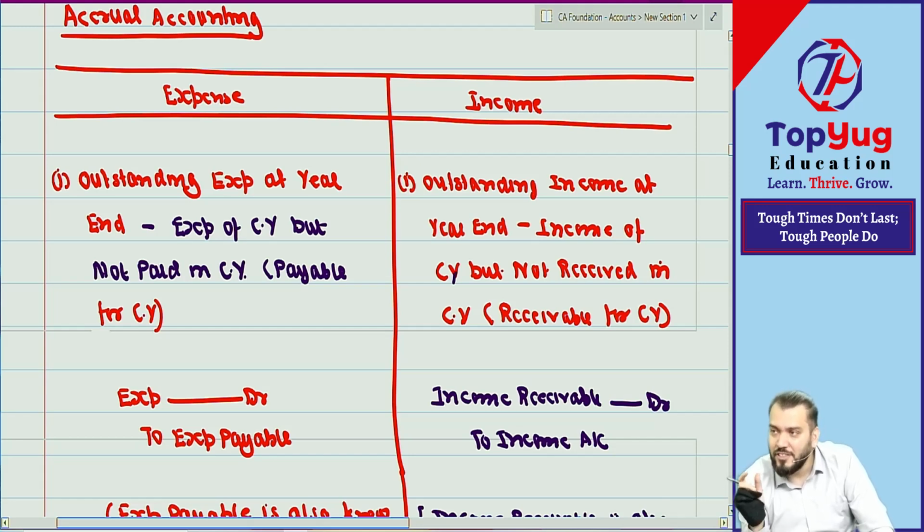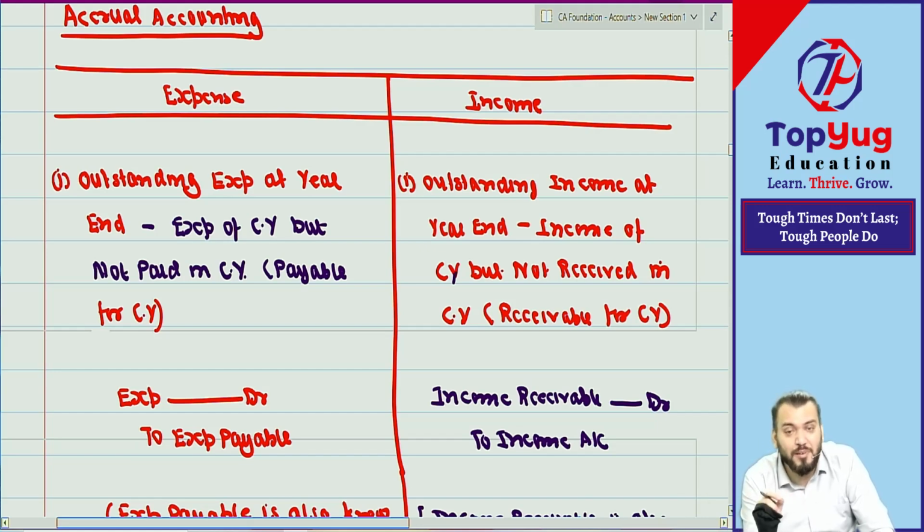Once again, just try to understand. Any increase in liability will always be credited. Any increase in asset will always be debited. So if I am saying outstanding income at year end, it is income receivable. Income receivable means asset. All assets will be debited. So the journal entry is income receivable to income. When I am saying outstanding expense, the outstanding expense is a liability. Liability will be credited.